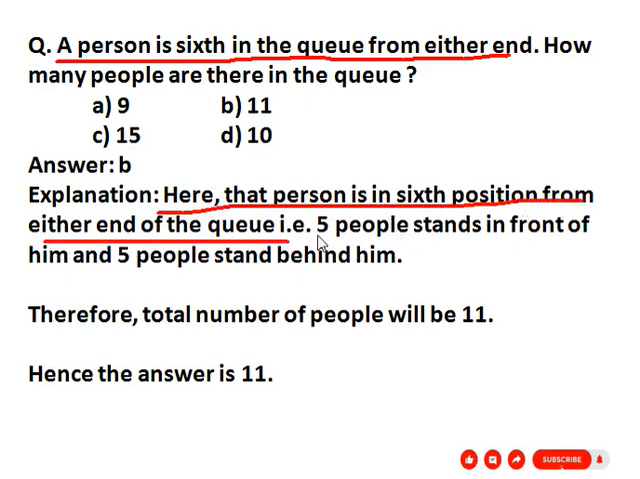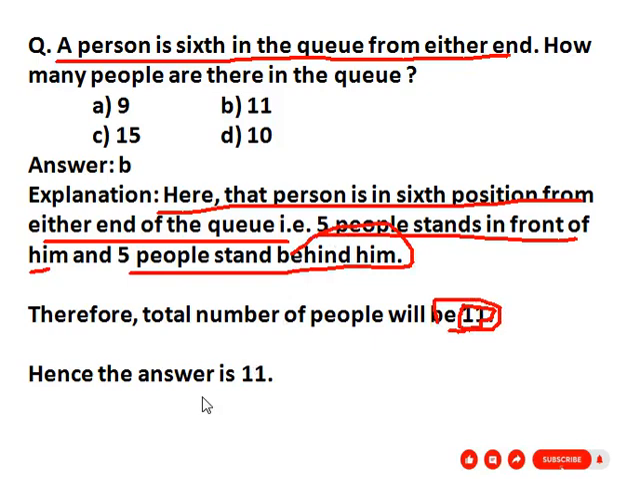That is, 5 people stand in front of him and 5 people stand behind him. So the total number of people will be 11. From both sides, he is in sixth position. So our correct answer is 11. Here given option B 11.